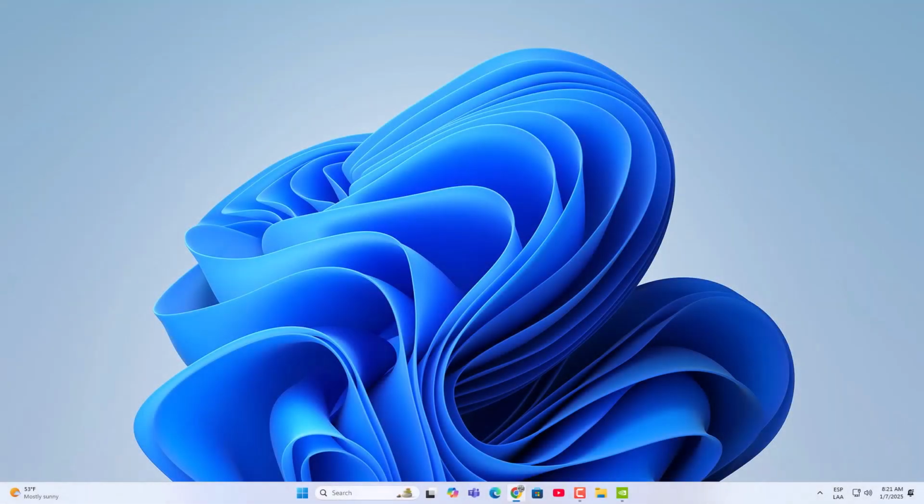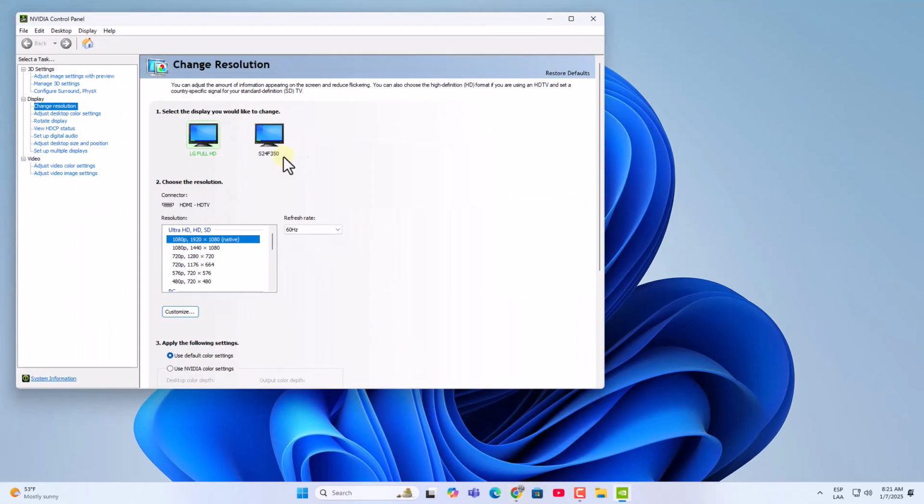Today in Solvetic, we will see how to change the language of the NVIDIA Control Panel 2025. Open the NVIDIA Control Panel to see the current language.